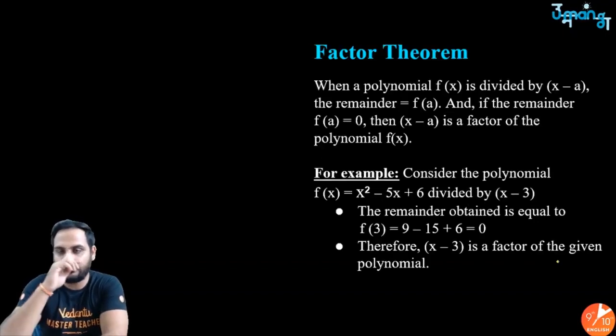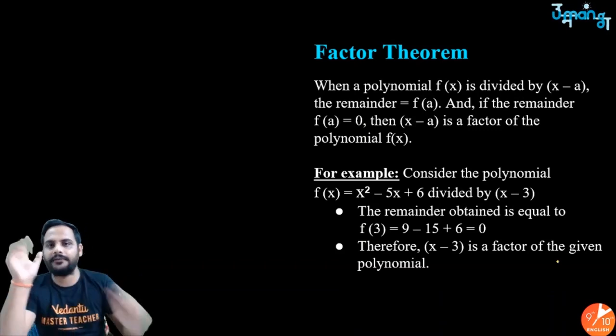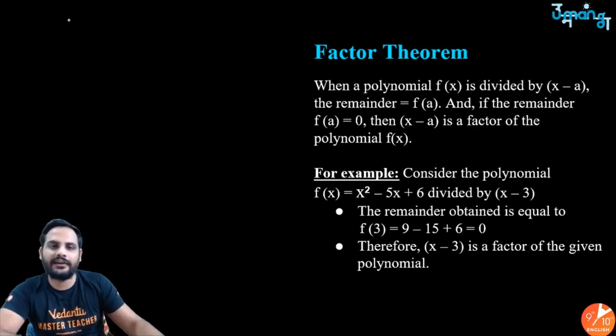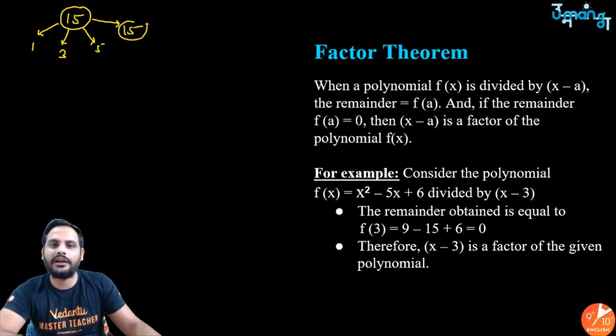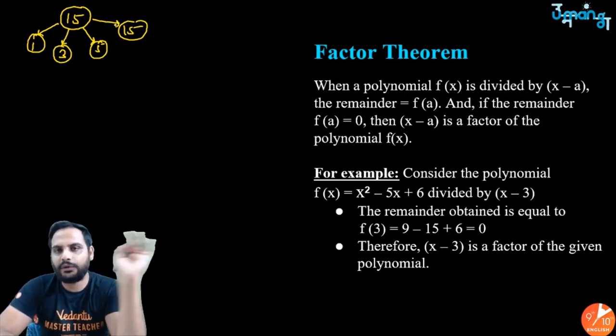Now the next part is the factor theorem. The factor theorem is very easy. First, understand the meaning of factor. Suppose I write the factors of the number 15. The factors are 1, 3, 5 and 15. These are all called its factors because if I divide 15 by any of these numbers, my remainder will be 0. So a factor is something where, when you divide by it, the remainder you get is 0.